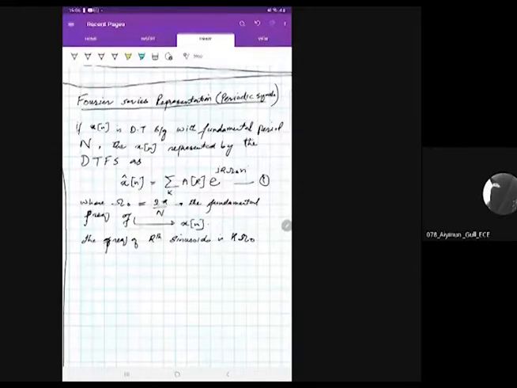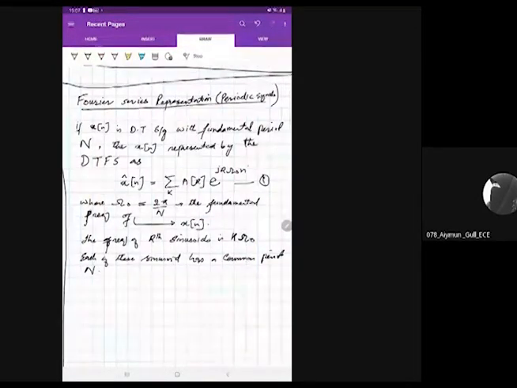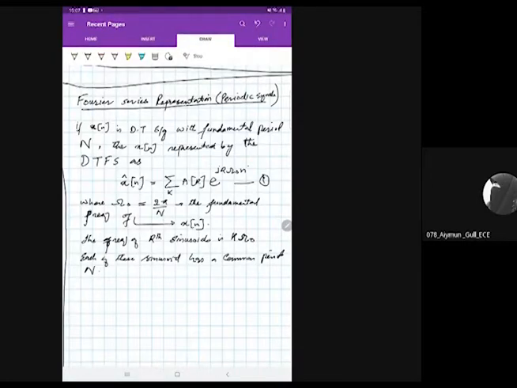Each of these sinusoids has a common period, which is equal to N. You can just write this down, and I'll show you graphically later what it means. So this is all about the Fourier series representation of a discrete time signal.